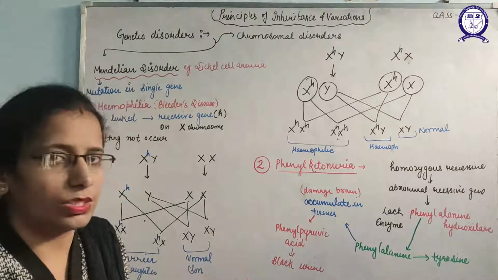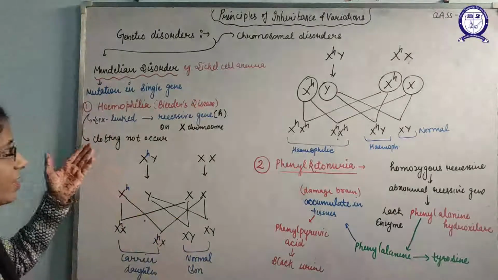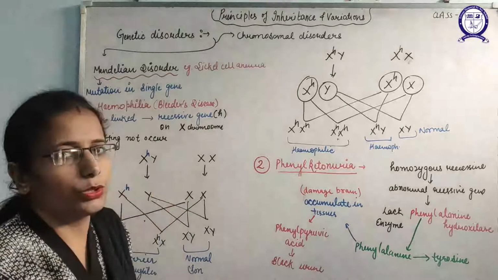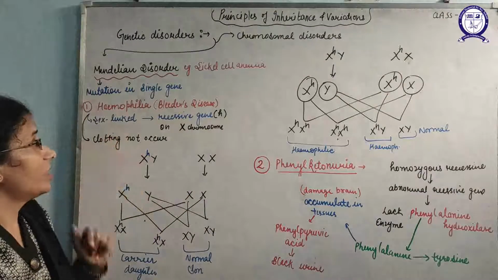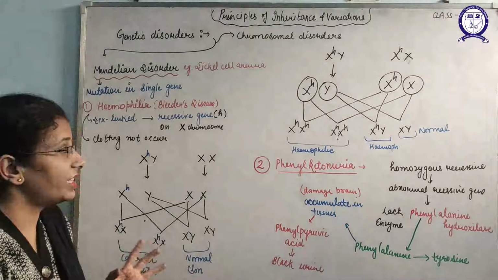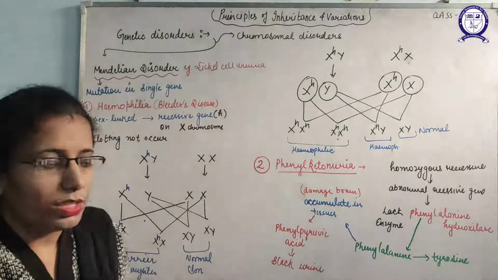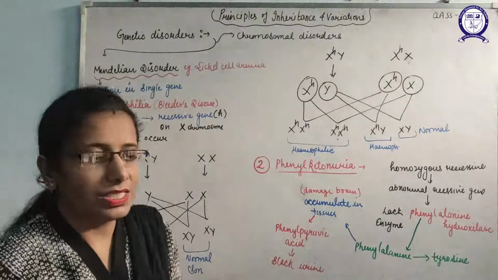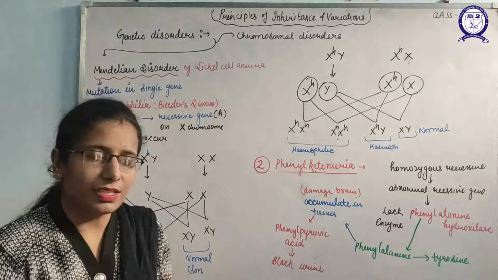So today we will discuss two disorders. First is hemophilia and second is phenylketonuria. Okay, first hemophilia, which is also known as the bleeder's disease. Why is it known so? Because this disease occurs due to a mutation in a single gene.